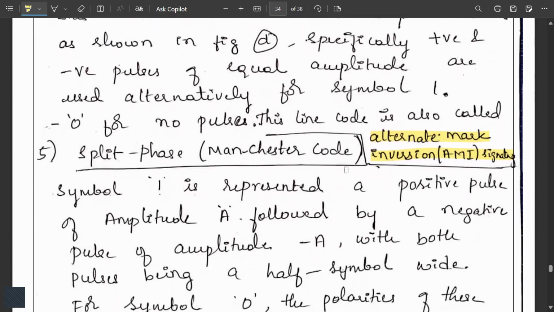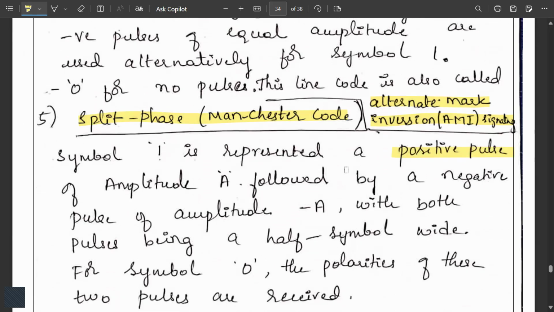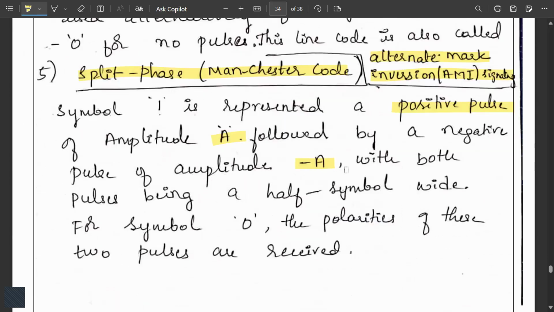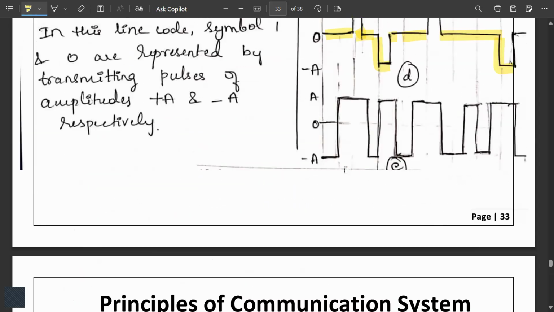Next is split phase, that is Manchester code, or you can say split code. Symbol 1 is represented by a positive pulse of amplitude A followed by a negative pulse of amplitude A, with both the pulses being half symbol wide. Both are half. For symbol 0, the polarities of the two pulses are reversed.